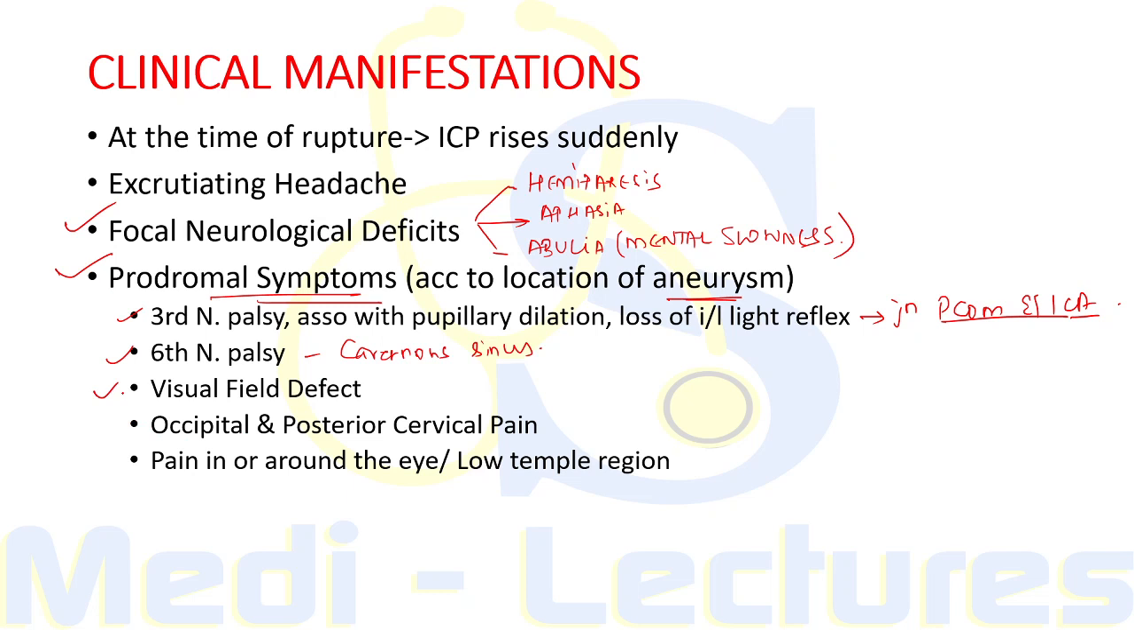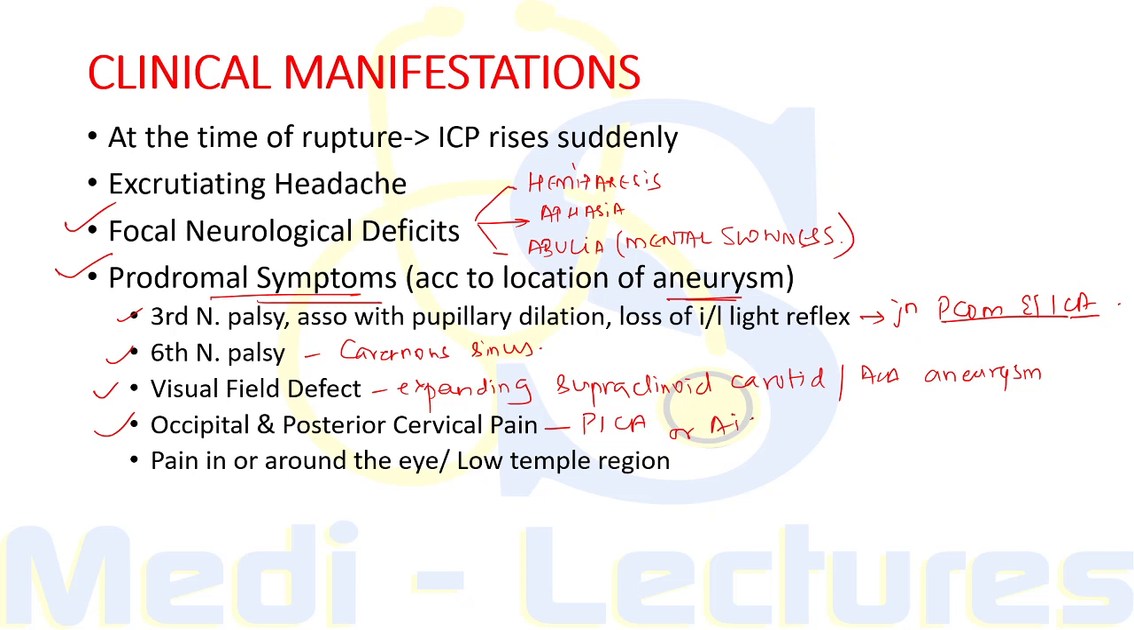Visual field defect can be there in an expanding supraclinoid carotid or ACA aneurysm. Occipital and posterior cervical pain can be present in cases of aneurysm in the posterior inferior cerebellar artery or anterior inferior cerebellar artery. If there is pain in or around the eye and low temple region, there can be an expanding MCA aneurysm. So these all are the prodromal symptoms which can be present according to the site of the aneurysm.